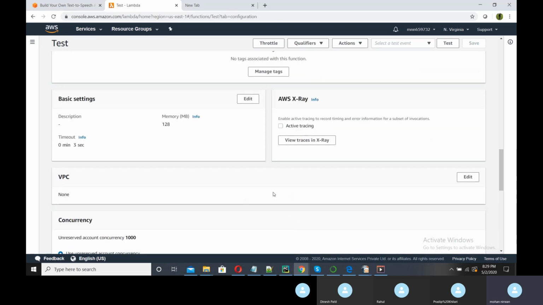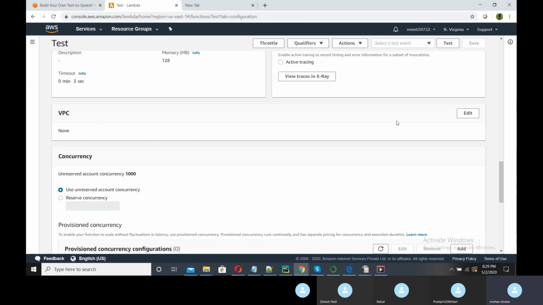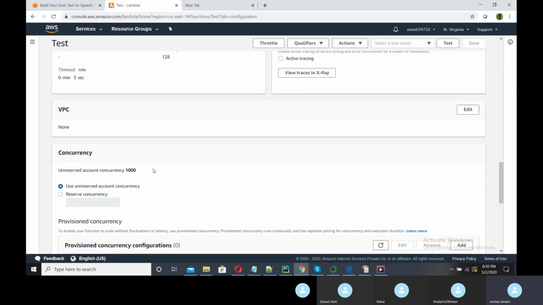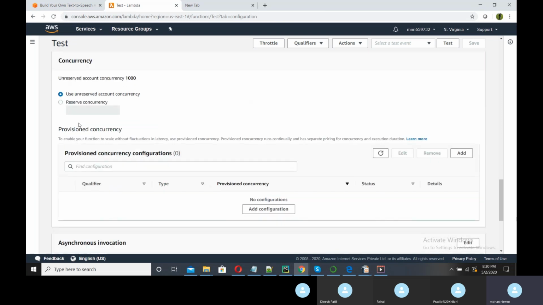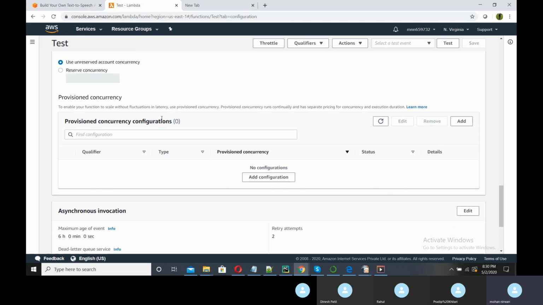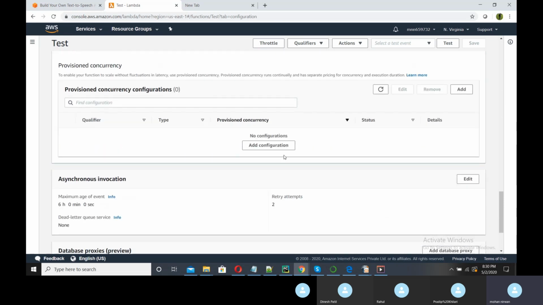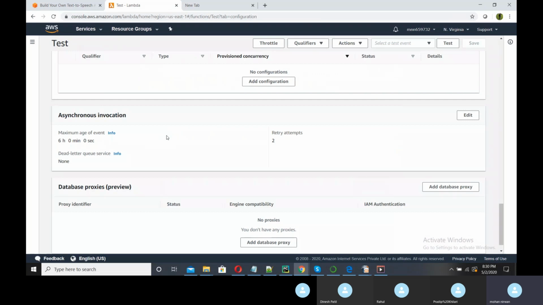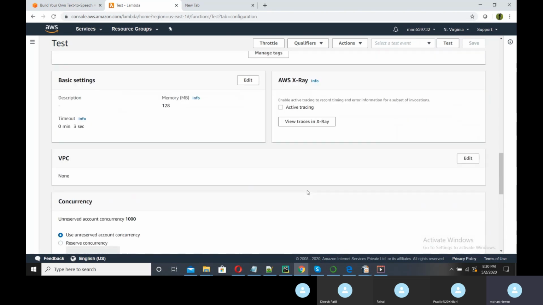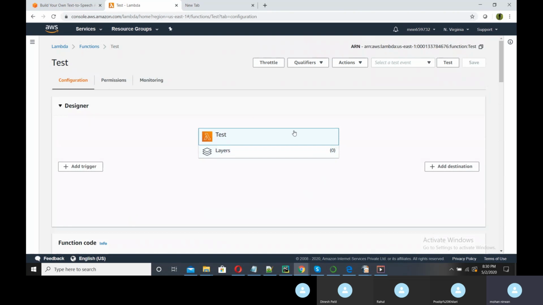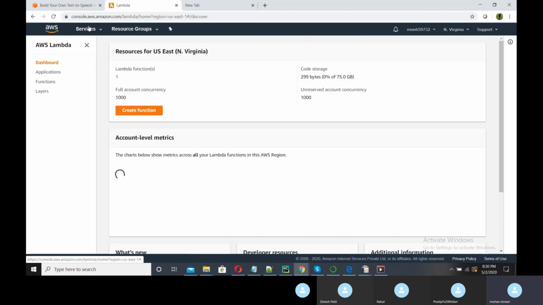Then environment variable is a basic. If you are using a particular VPC, you can configure that. Concurrency, you can define from here how many requests are to be executed at a time. Provisioned concurrency, asynchronous invocation is there, and database proxies. If your function is connecting to some proxy services, you can add this database proxy here. So that is the one, and now we will see our example.